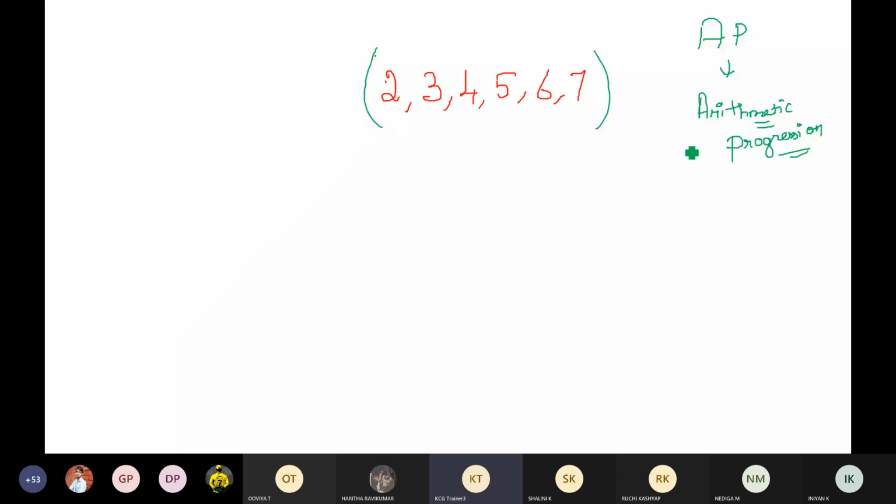Okay, no problem. Even if you guys don't know, please do get to know by now. I can say that certain numbers are in AP when there is a common difference between the given numbers. So what are the given numbers here? 2, 3, 4, 5, 6, 7. And what is the difference between these numbers? Here it is plus 1, plus 1, plus 1, plus 1. And so the difference is common in all the cases. So I can say that the given numbers are in AP.